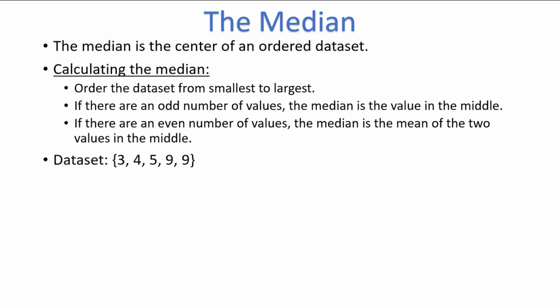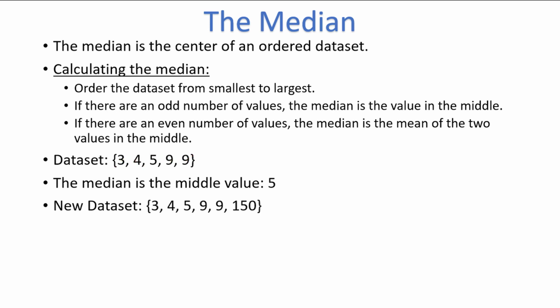Here's the dataset that we looked at earlier when we calculated the mean. Notice that the numbers are already in order from smallest to largest, and that there are 5 observations, which is an odd number. To find the median, simply cross out the largest and smallest values until you have the middle value. First we cross out 3 and 9, then we cross out 4 and 9, and we are left with one number in the middle, which is 5. So the median is 5.